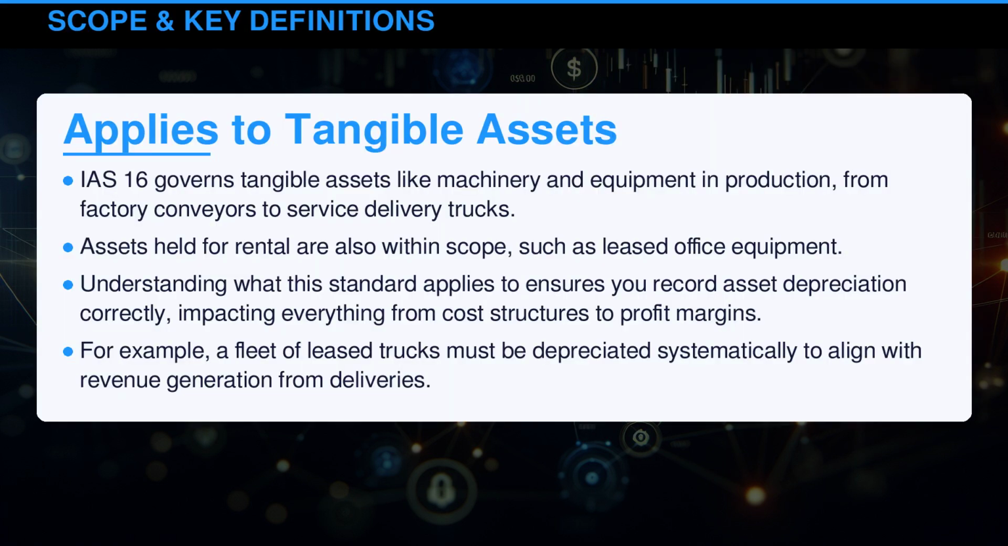IAS 16 governs tangible assets like machinery and equipment in production, from factory conveyors to service delivery trucks. Assets held for rental are also within scope, such as leased office equipment. Understanding what this standard applies to ensures you record asset depreciation correctly, impacting everything from cost structures to profit margins. For example, a fleet of leased trucks must be depreciated systematically to align with revenue generation from deliveries.